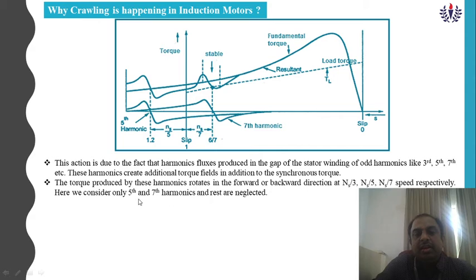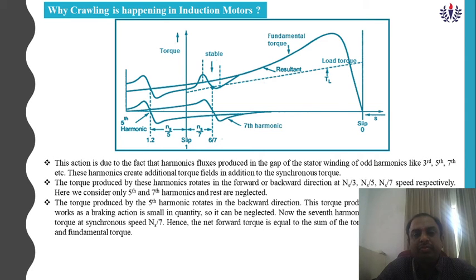Here we consider only the fifth and seventh harmonics, and the rest we neglect. The torque produced by the fifth harmonic rotates in the backward direction. You see here, it is rotating in the backward direction.